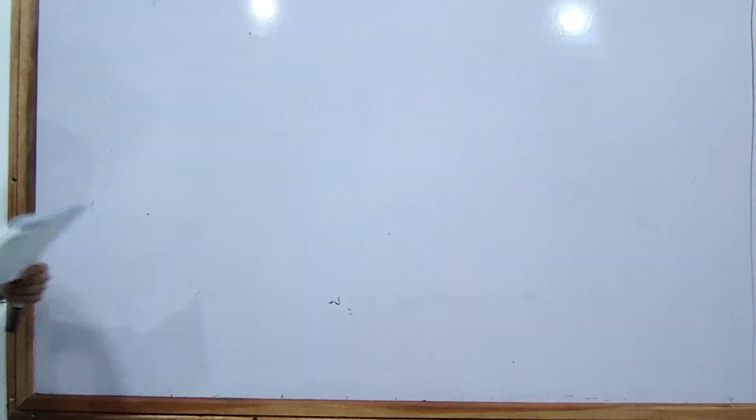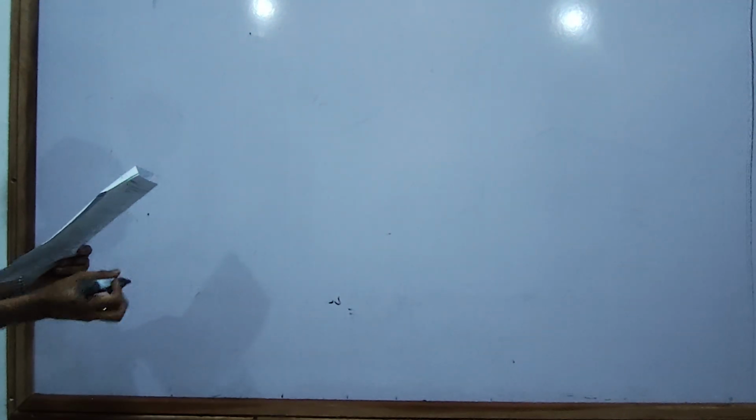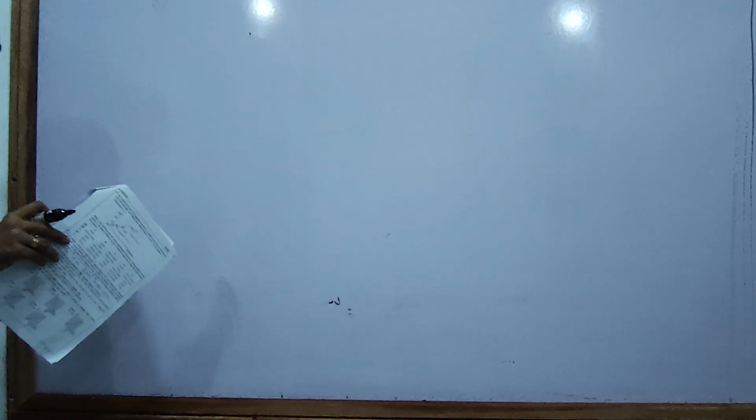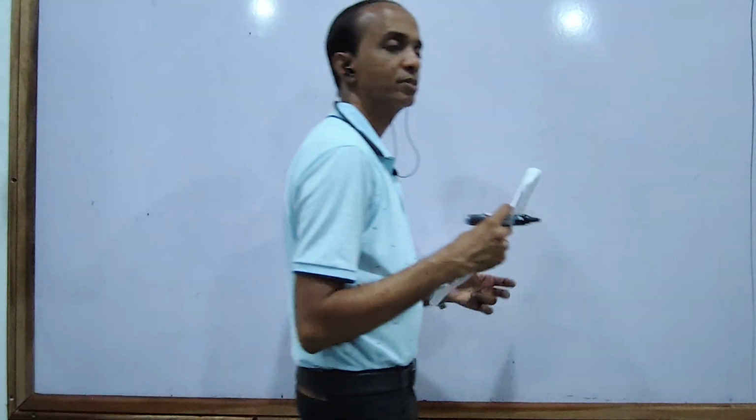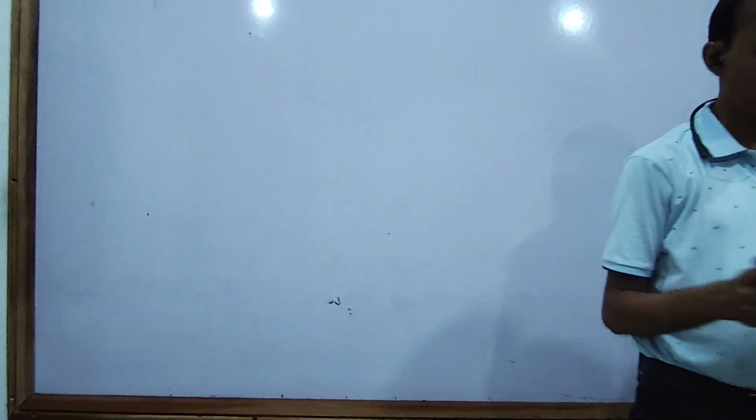Okay, next one. Ninth one. What is the IUPAC name of the given compound? Which is a very popular question in the A level MCQ, right? Popular question.